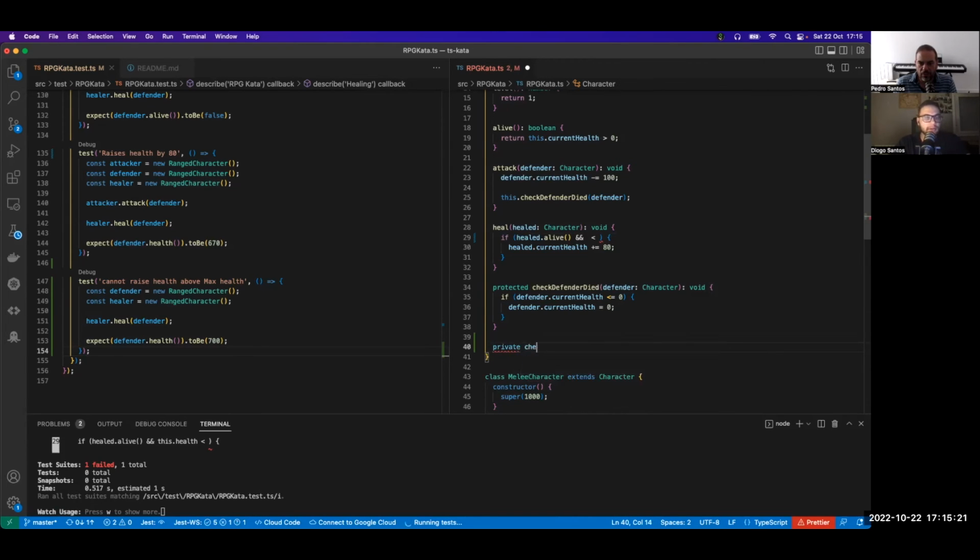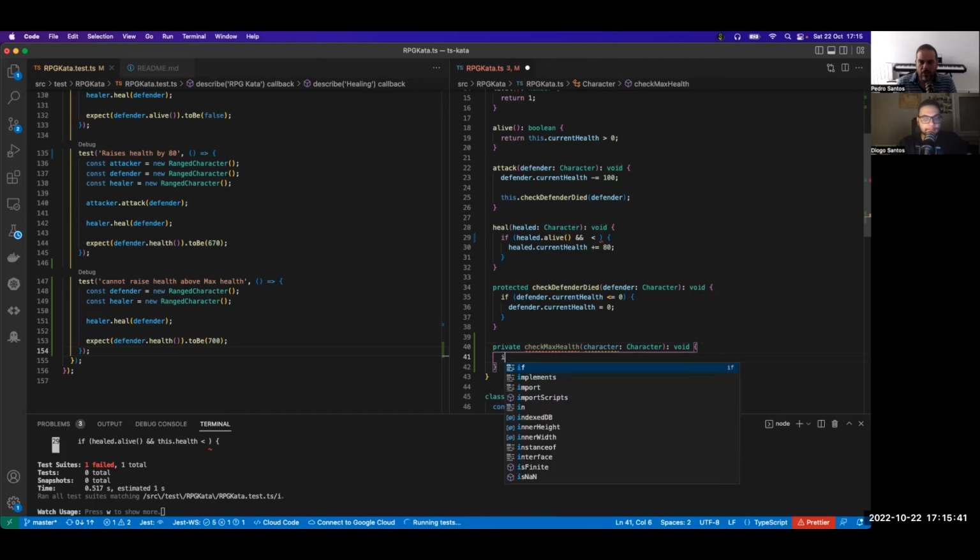Okay. Check max health. Character. I guess defender again. No, character. It returns nothing. Yes. Current health, combat points.